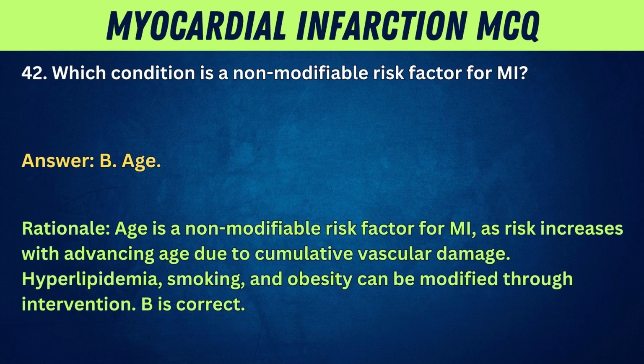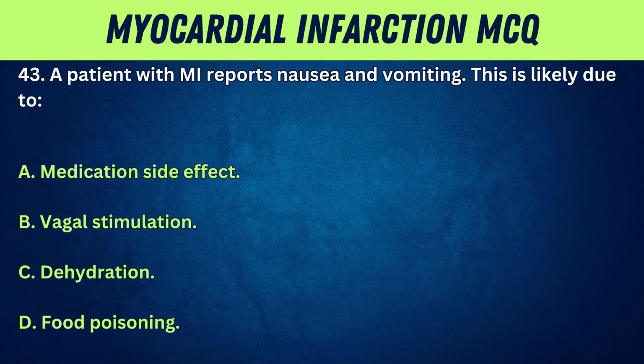Age. Rationale: age is a non-modifiable risk factor for MI, as risk increases with advancing age due to cumulative vascular damage. Hyperlipidemia, smoking, and obesity can be modified through intervention. B is correct.